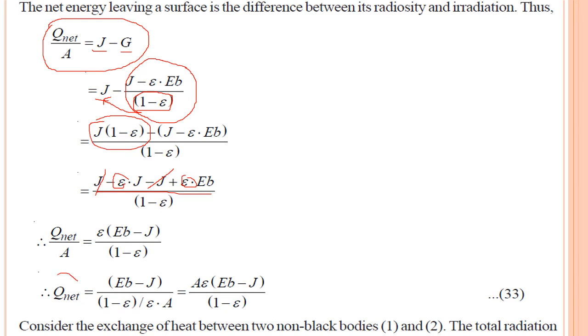A. So what is Q net? That is net heat exchange in a real surface, that is EB minus J divided by 1 minus epsilon divided by epsilon into A, or you can say A into epsilon into EB minus J divided by 1 minus epsilon, where A is the area of the real surface, epsilon is the emissivity, EB is the total emissive power of black body, J is the radiosity, again epsilon is the emissivity of real surface.